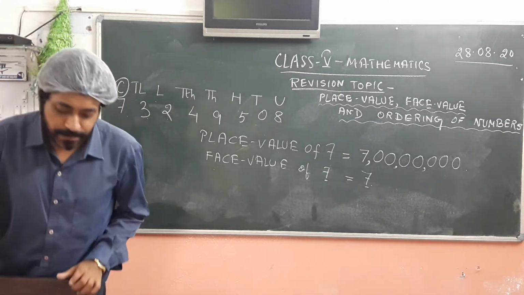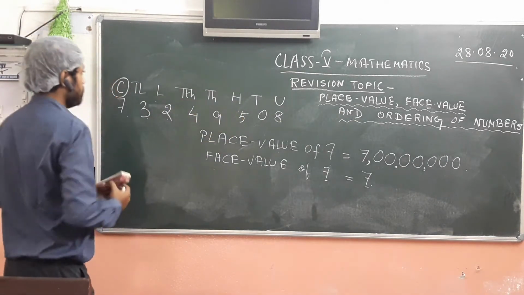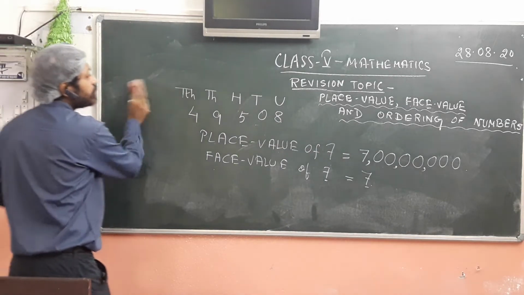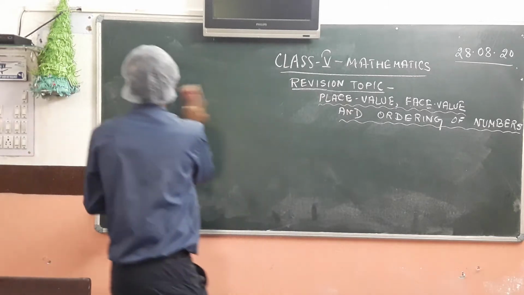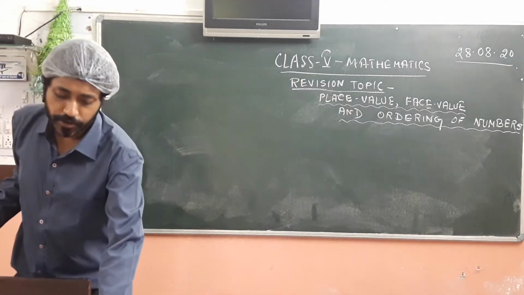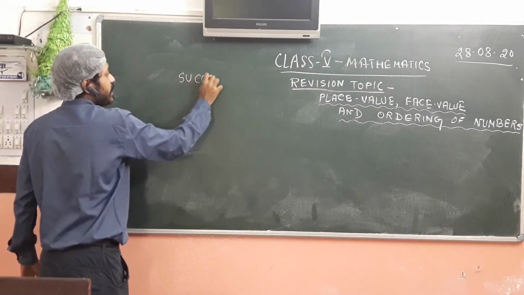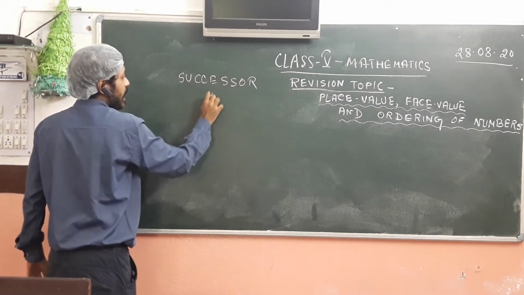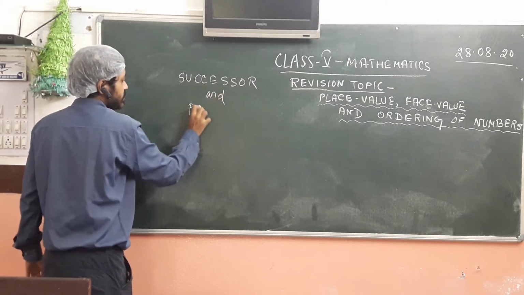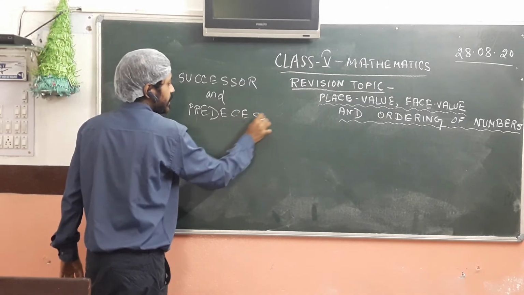Okay? Next topic of our lesson is ordering of numbers. Now before we go to ordering of numbers, we should discuss two important things. We have successor and predecessor.